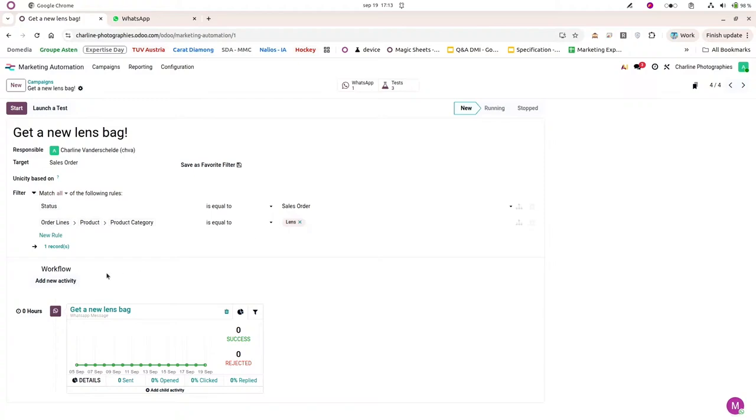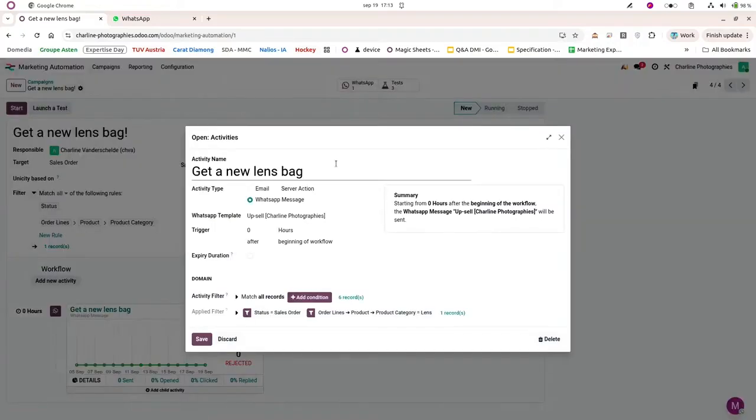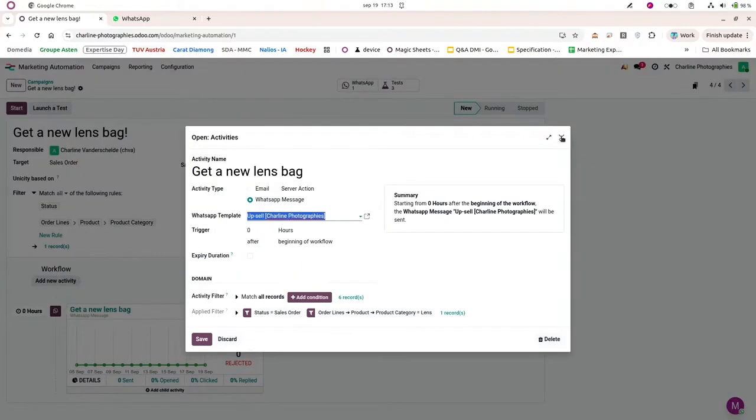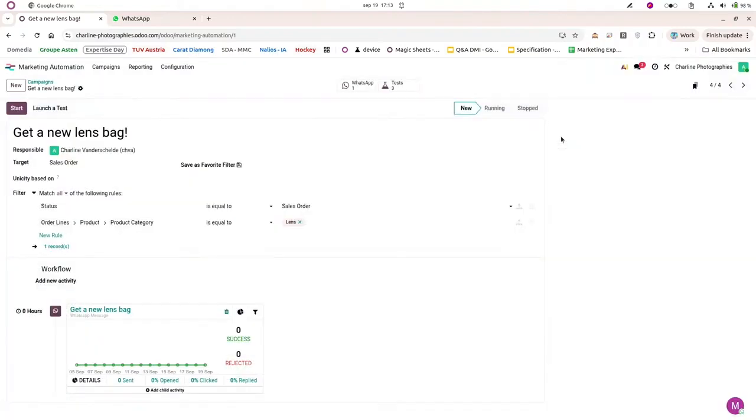And then I can add a new activity, which is a WhatsApp message, of course. I can open it, and here you will see that I have an upsell template. And you will see that here I have the template configuration, but I will show it to you in 2 minutes. So here, thanks to marketing automation, everything can be automatically sent through WhatsApp to your customer according to your needs and according to your marketing strategy.